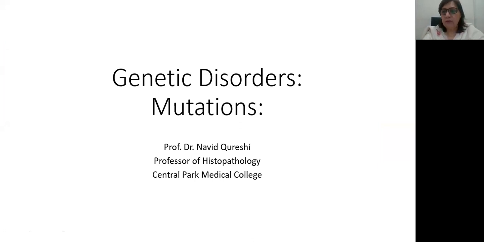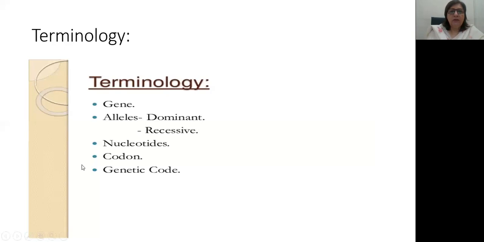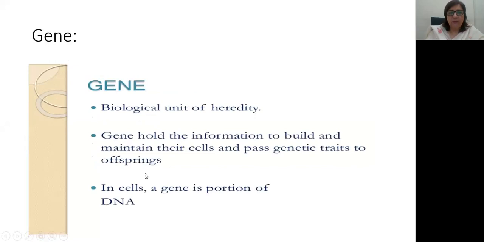Assalamu alaikum, students. We are going to start with genetics, and my name is Professor Dr. Naveed Qureshi. I have taken your neoplasia lectures. I hope you remember that. Okay, so genetic disorders, we are going to start with mutations. The terminology which I'm going to use in this lecture is gene, alleles, dominant or recessive alleles, nucleotides, codon, genetic codon. Okay, so I'm going to explain one by one.